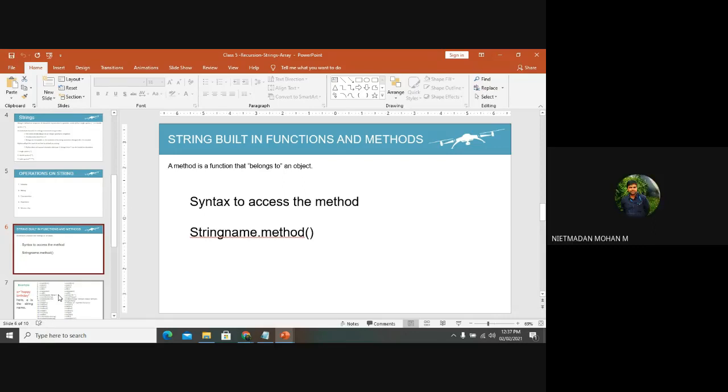So it means that a built-in function is already predefined. If they ask about a built-in function, you just mention that a built-in function is predefined in the Python module. The user cannot change or modify those built-in functions. Each individual function has particular statements to execute.